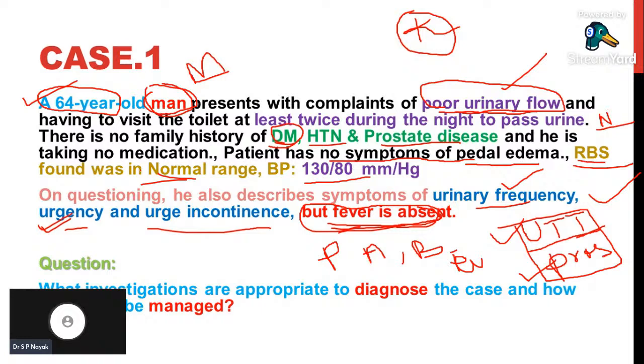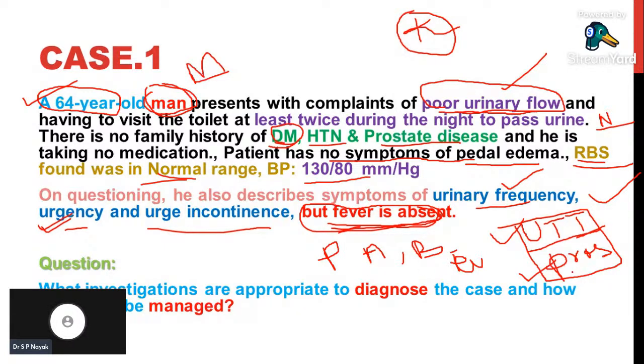Let me repeat the point. A 64 years old man came with poor urine outflow, and the patient has nocturia, urinary urgency, and urinary frequency. So these symptoms are commonly seen with UTI and prostate disorder. But here we can't suspect UTI because the patient is not having fever.